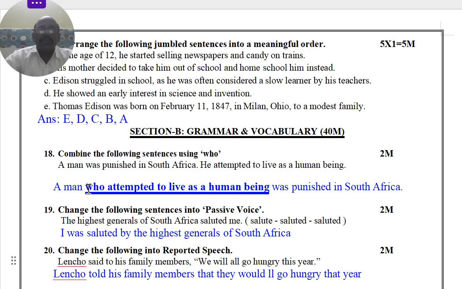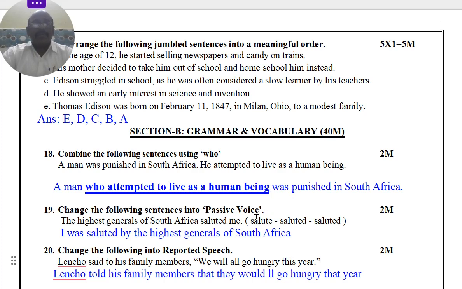Here, two pieces of information are given about the person. One is that he attempted to live as a human being, and he was punished in South Africa because he attempted. So you take this first, and instead of "he" you use "who", because he attempted first and after that he was punished. So: a man who attempted to live as a human being was punished in South Africa.